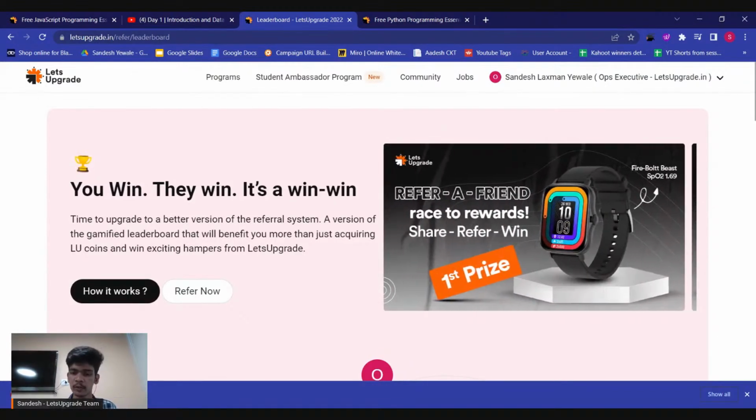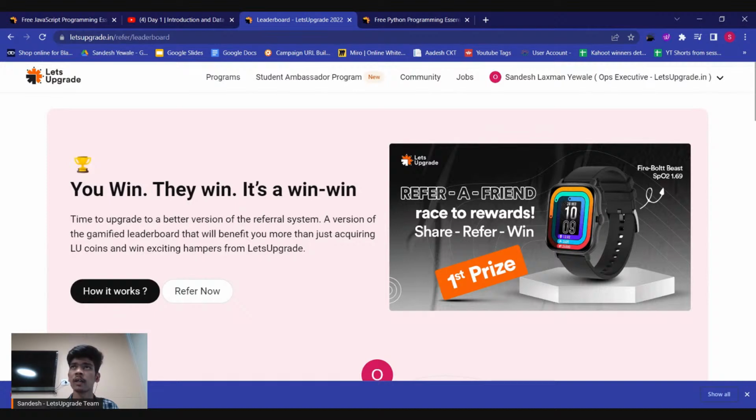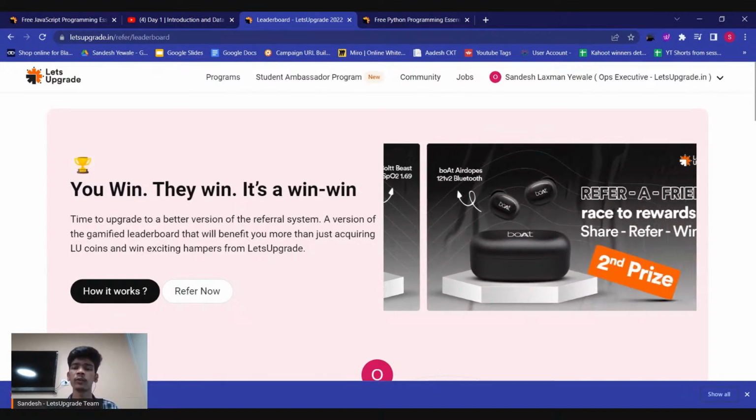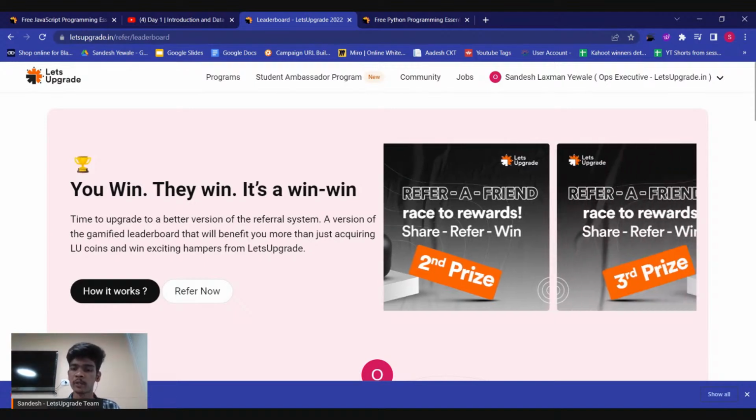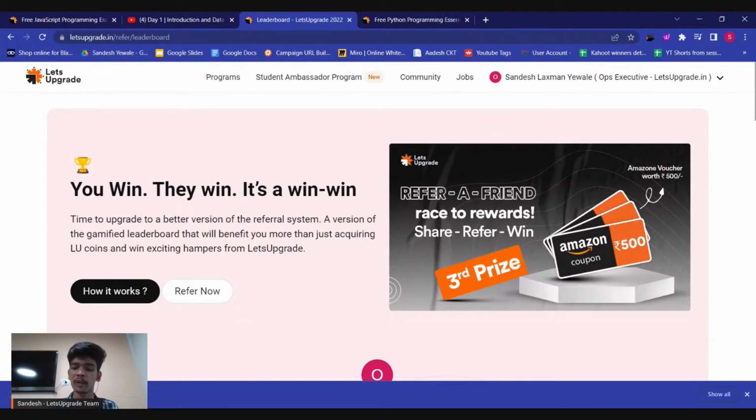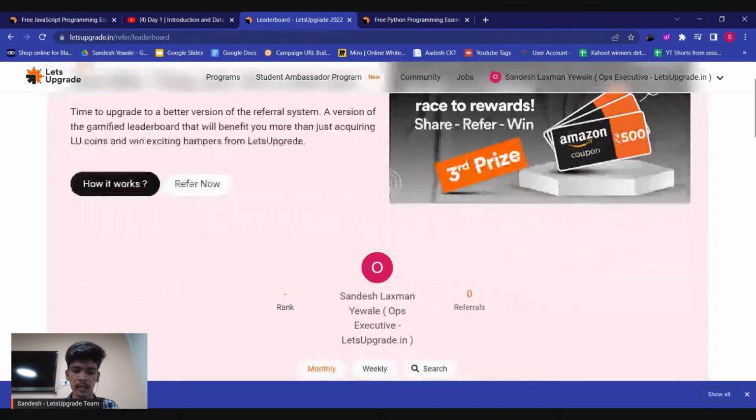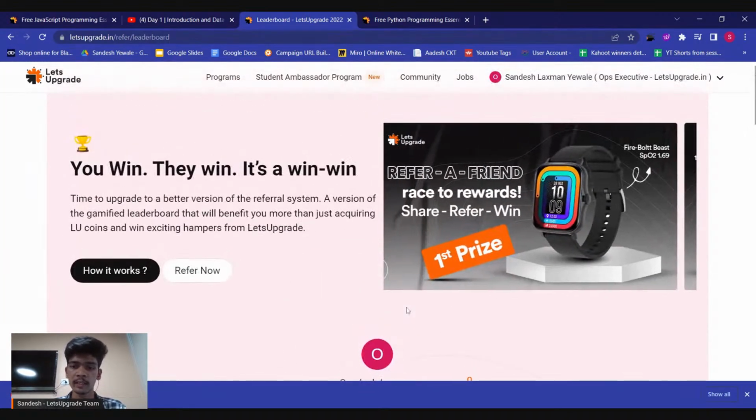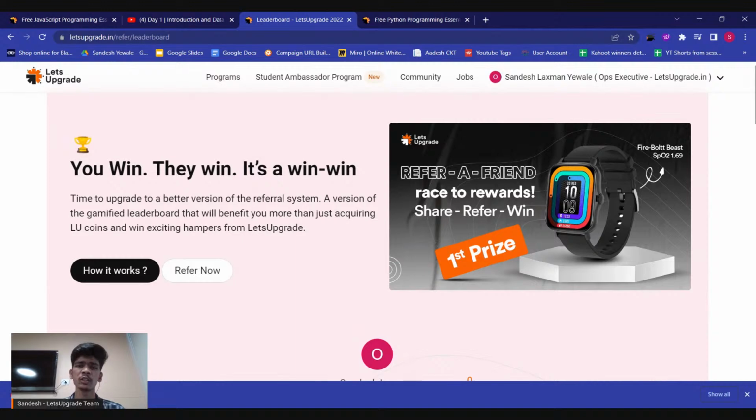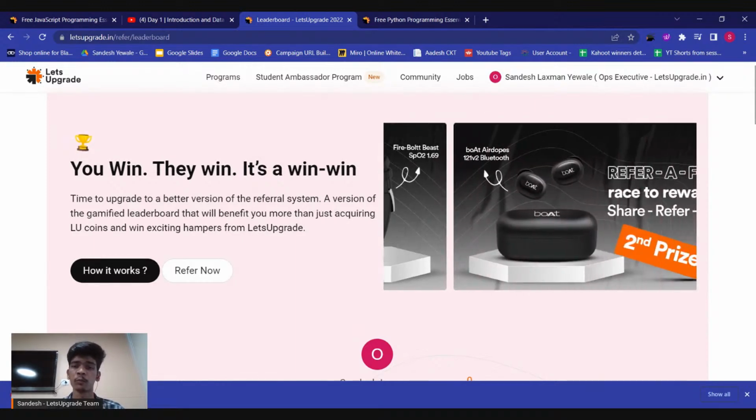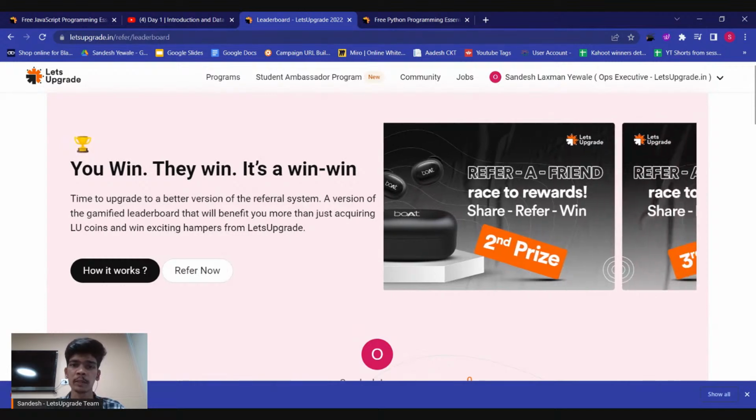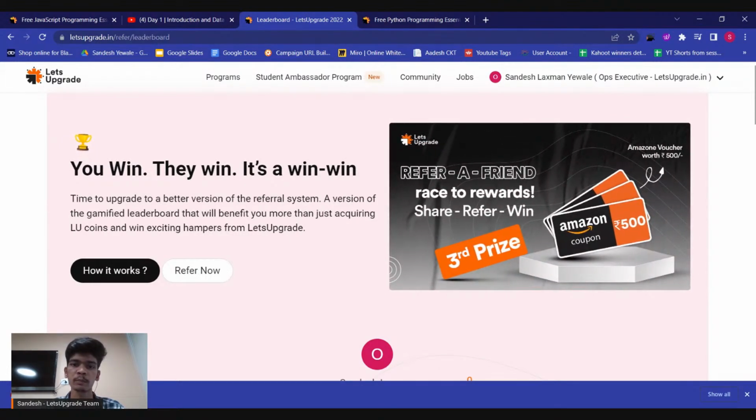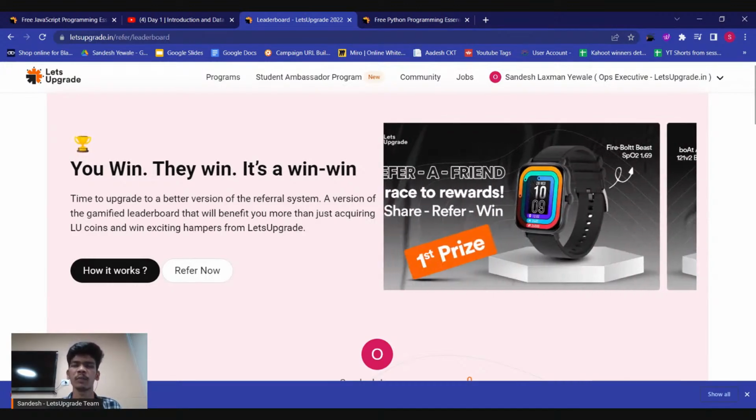Yeah, as you can see, you can get a watch. You are not going to get a specific watch, but you are going to get an Amazon coupon worth this watch, an Amazon coupon worth these earphones, and 500 of Amazon coupons for the third position. So these are the features of LU coins. One more thing is coming up for LU coins. You can get OTT platform subscriptions and Amazon coupons with LU coins, but the feature is under development, so you can see it in a month or two.